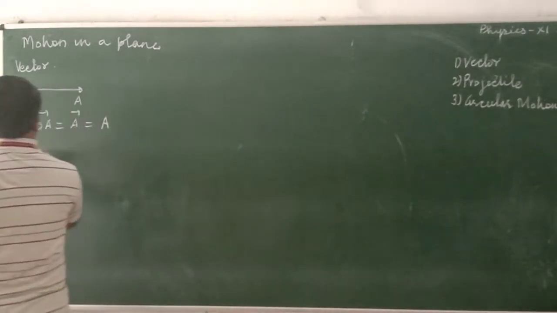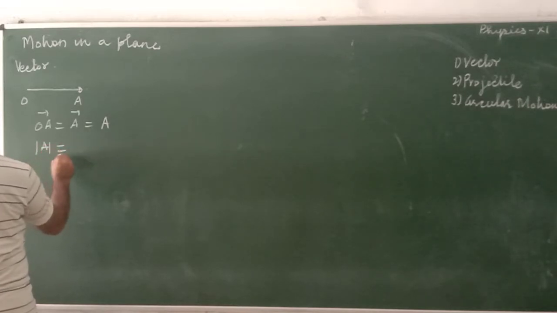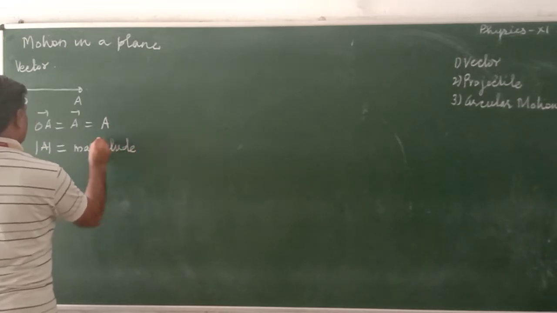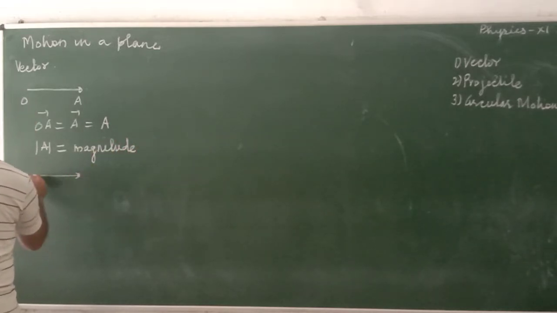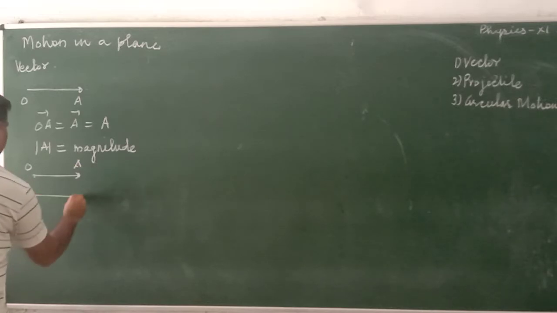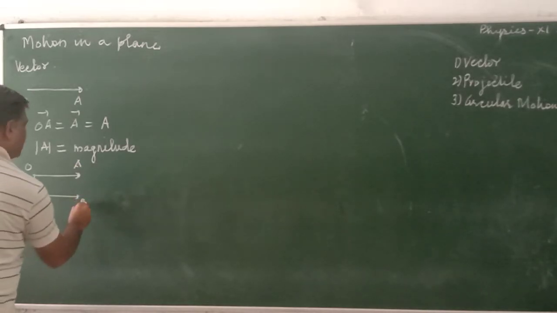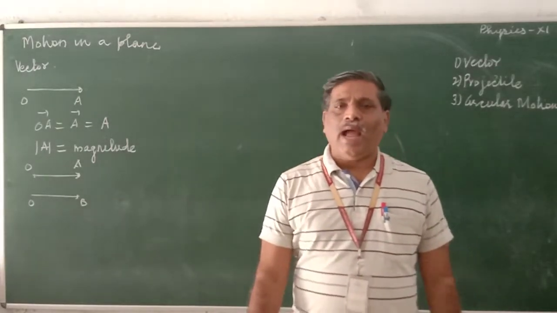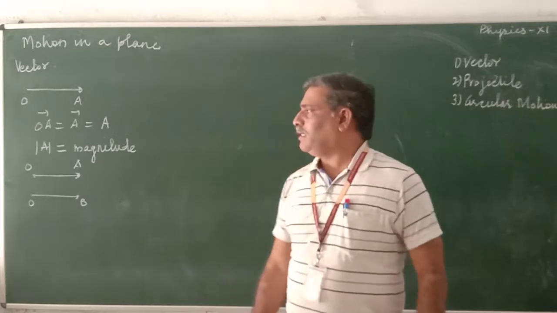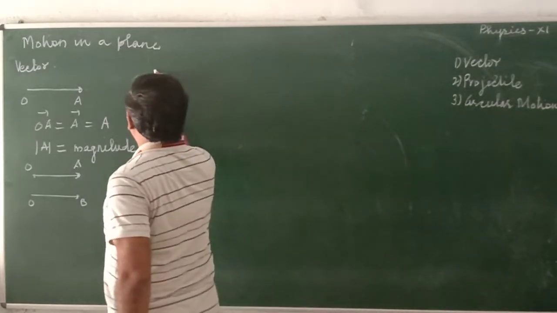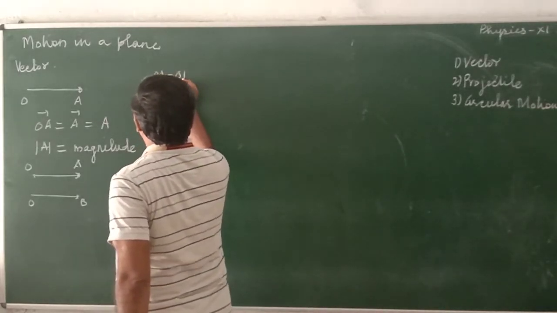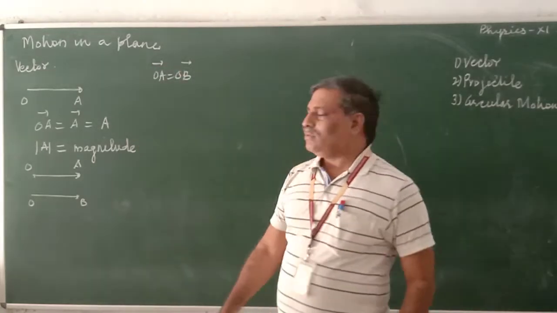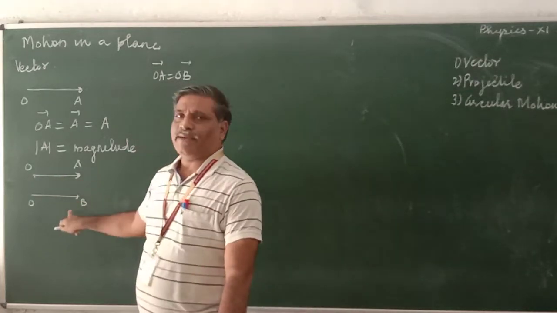So this is again magnitude A. When we take it like this, it becomes the magnitude. This is the magnitude of the vector. Vector OA, vector OB. If both of them are of equal length and if they are in the same direction, we can say that OA is equal to OB. So both of them are equal vectors.